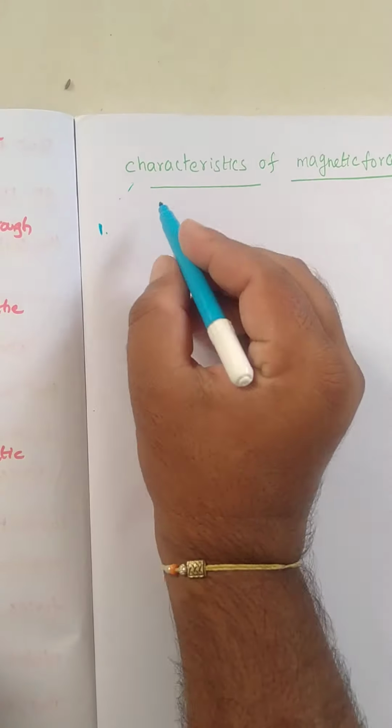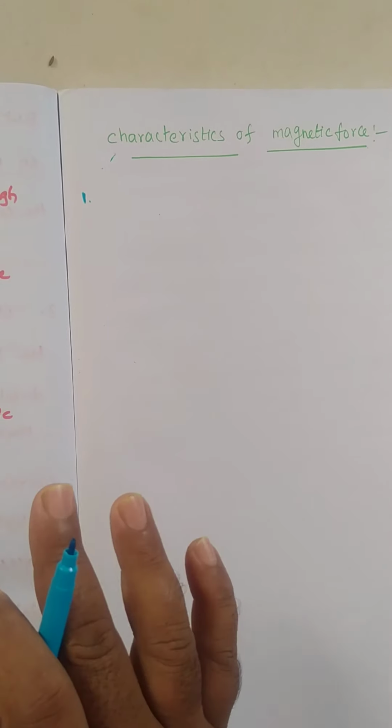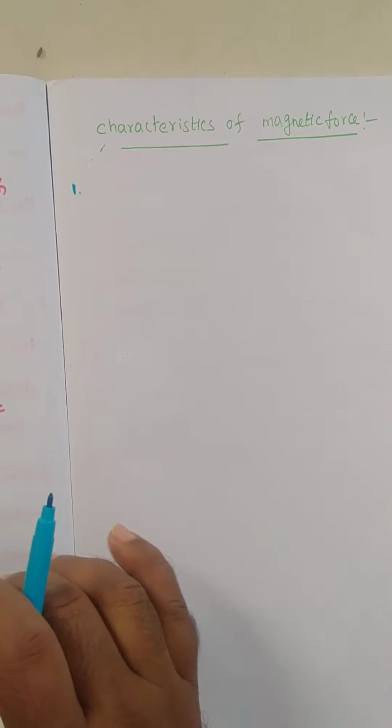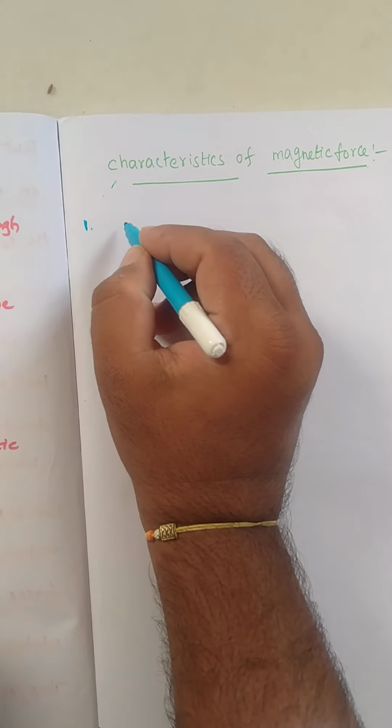The first characteristic is that magnetic force acts only on moving charges, and not on stationary charges. Whenever a charged particle is stationary, it does not experience a force. Whenever it is moving, then only it experiences a force.